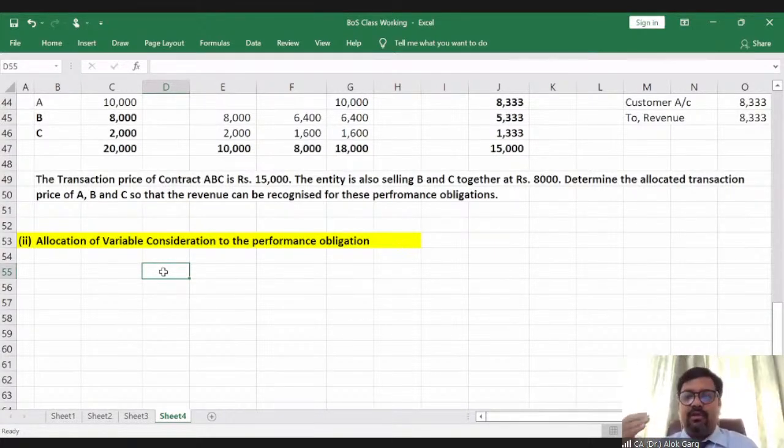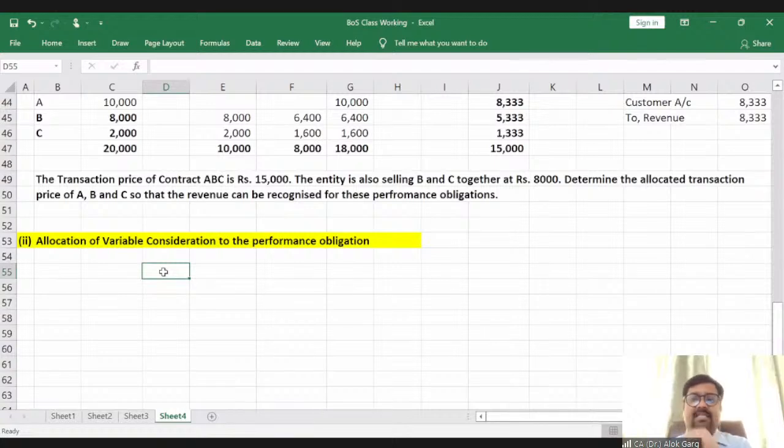One is construction of her house, and the second one is maintenance of her house for the next 3 years, right? And Namita has told the contractor that if you complete the construction of this house and give us the possession before the festival of Diwali, we will give you 5 lakh rupees incentive as a bonus, right?